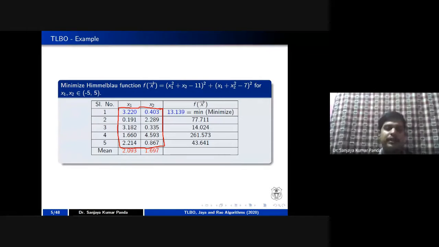Those people who are interested to know how to generate these values, please note down this command. The function you have to type in MATLAB is RANDI, right? Then you have to specify your minimum limit, followed by the maximum limit. Then you have to mention the order of the matrix. For example, it looks like a matrix, so it has five different rows and two different columns. So I am writing here 5 comma 2.